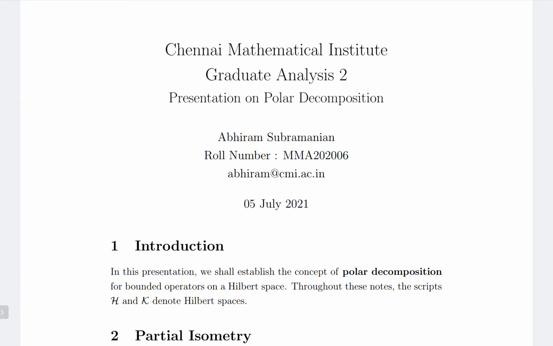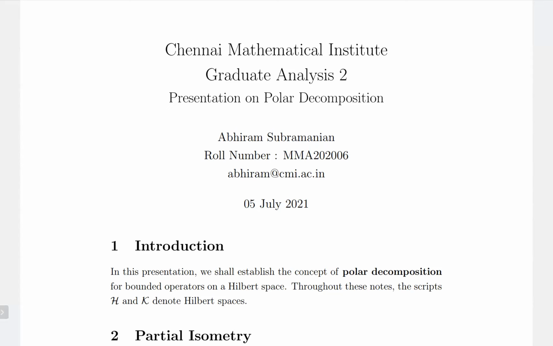So here, we extend that concept to a bounded operator between Hilbert spaces H and K. For any bounded operator T in B(H, K), we can write T as U times A, where U is what we call a partial isometry, and A is a positive operator.